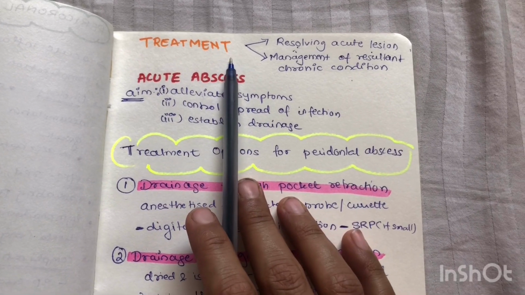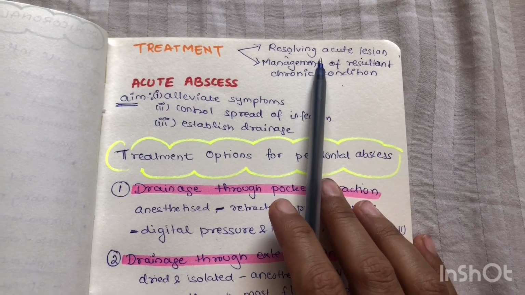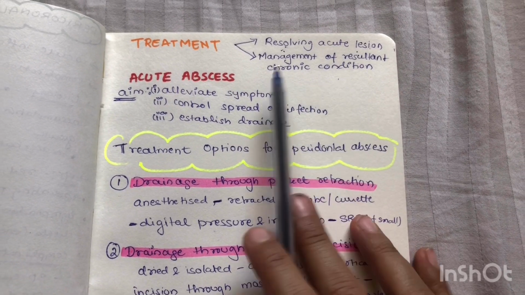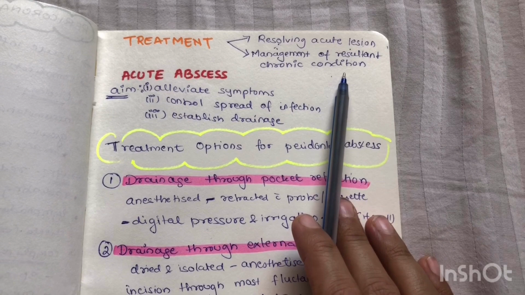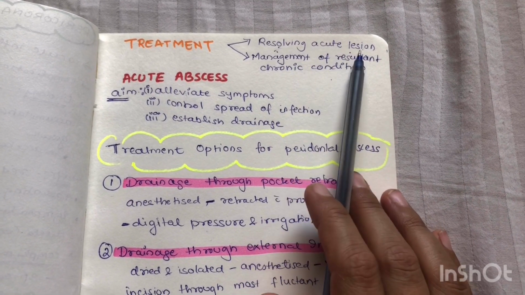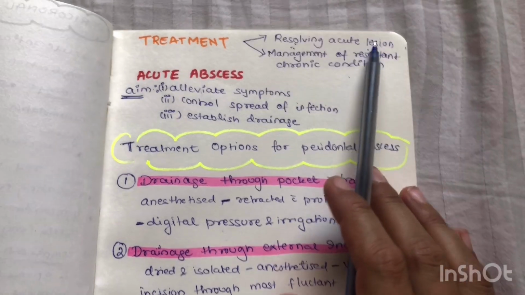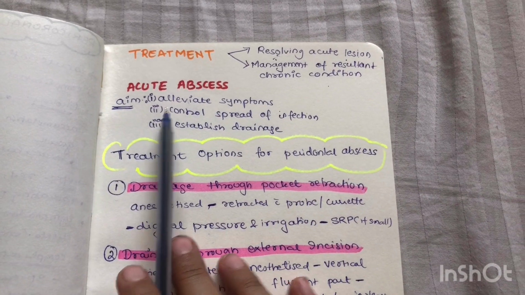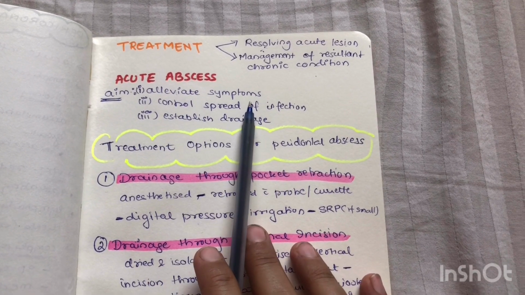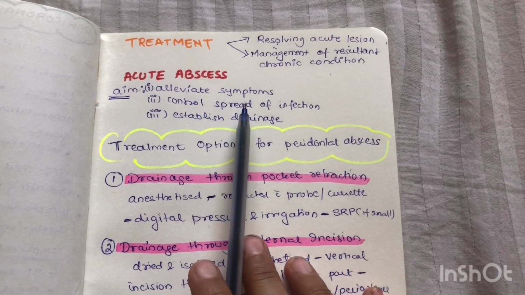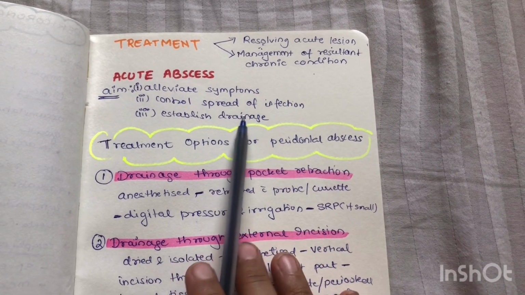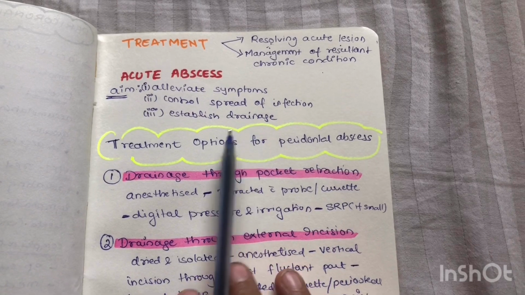The treatment takes place in two parts: resolving the acute lesion and management of the residual chronic condition. If you do not treat the chronic condition, there is a chance that there can be an acute exacerbation, and again you have an abscess formation. Now, the aim of your acute abscess treatment is alleviation of pain or any other symptoms which are present, control of the spread of infection so that there is no further exacerbation, and establishment of drainage.